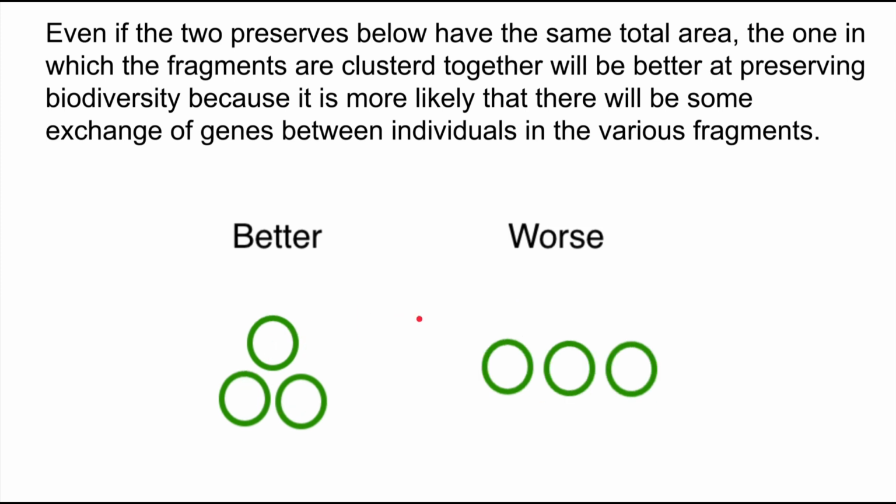Again, it'd be better to group this way than it would this way, just because the animals don't know which way they're supposed to go. And it's just more likely that they'll cross here, here, and here. Then, if one goes out here, it's like, I don't know where I'm going. This is a terrible world. I'll just go back to where I was. Where here, they're more likely to move between them. And again, it will spread genetic diversity and maybe allow for some of those organisms that need larger areas, like elephants and tigers, to survive here.